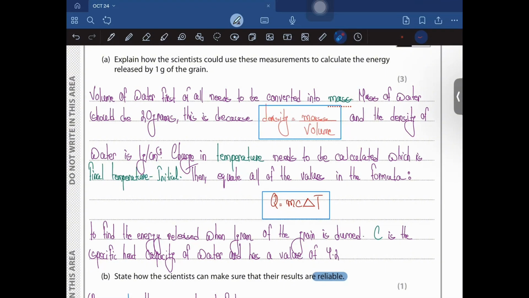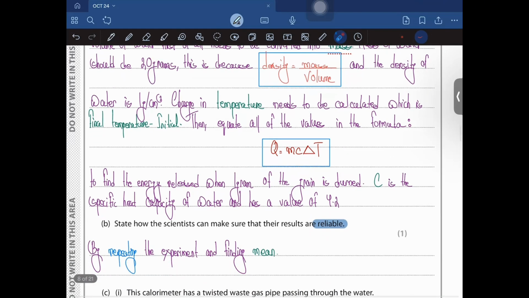State how scientists can make sure that the results are reliable, right? Whenever they say something related to reliability, what you have to do is repeat the experiment and find a mean. This is the only way that you increase the reliability of an experiment, right? Reliability would mean credibility of an experiment. So by repeating the experiment and finding a mean.